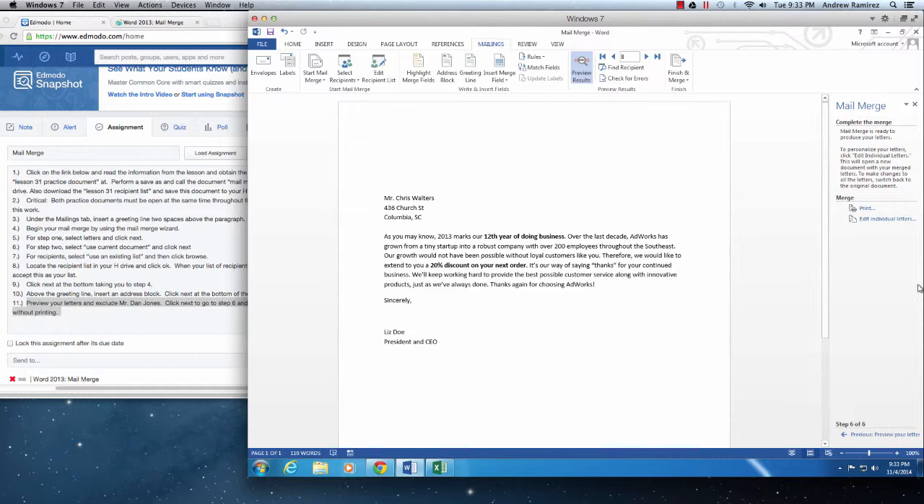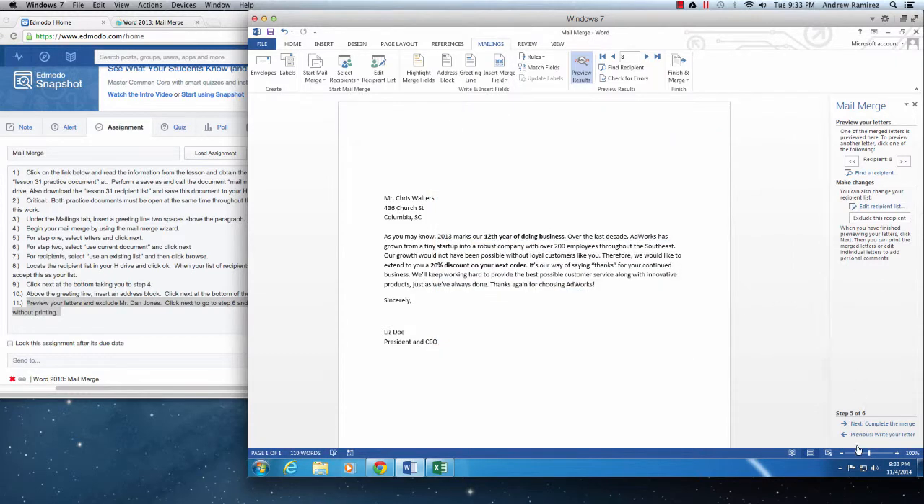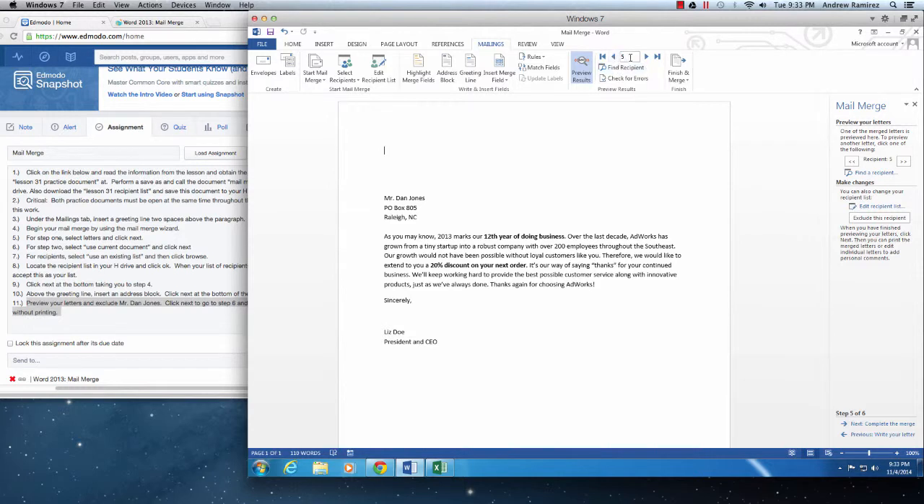Let's just see here real quick. I want to go to step 5 again. So what I just did, I went back to step 5. I clicked on edit recipient list, and you can see here that Dan Jones, it's not checked. So he's gone. If I click OK, and if I check him, he's back in there.